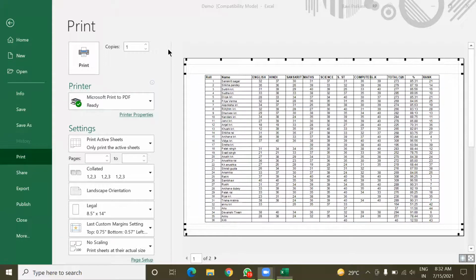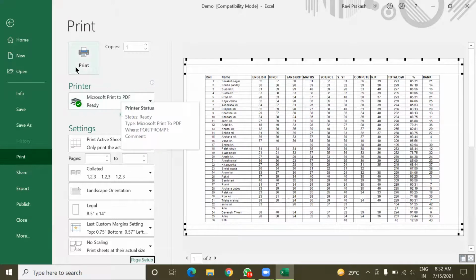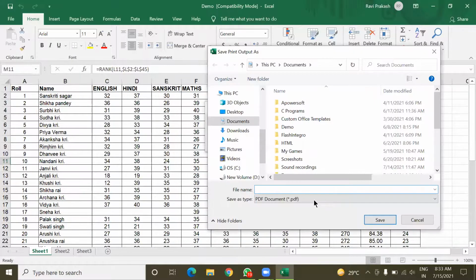If a printer is connected with the computer, that printer will be shown here, and you just have to click on the print button and you will get the printout. Here I have no printer attached with my computer, so it will convert this into PDF.